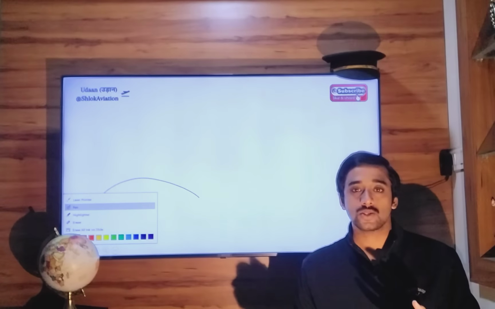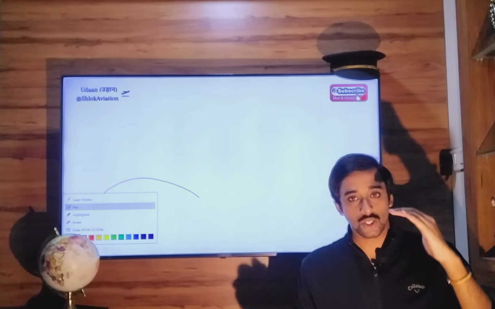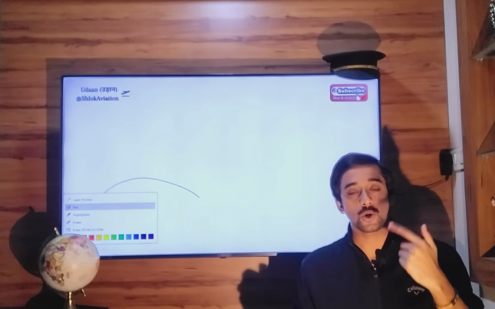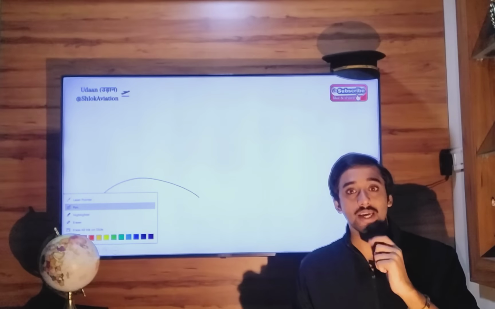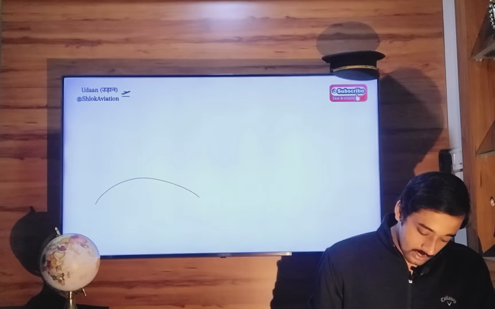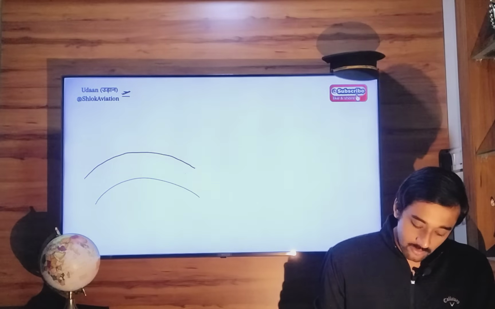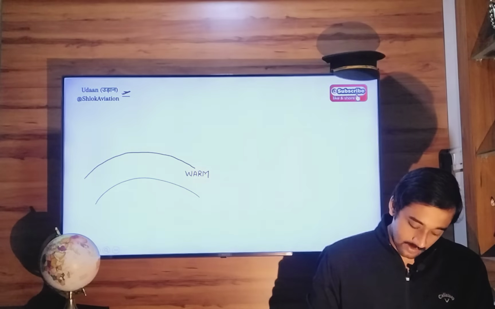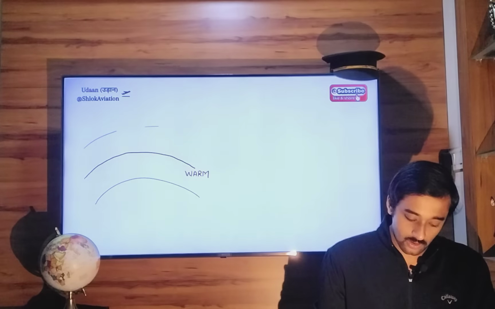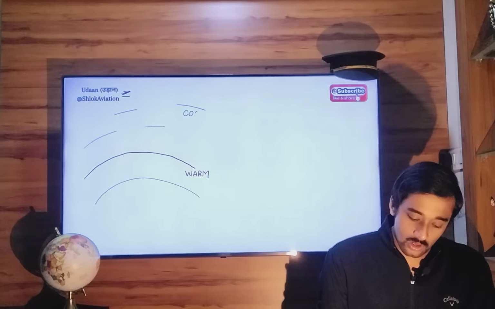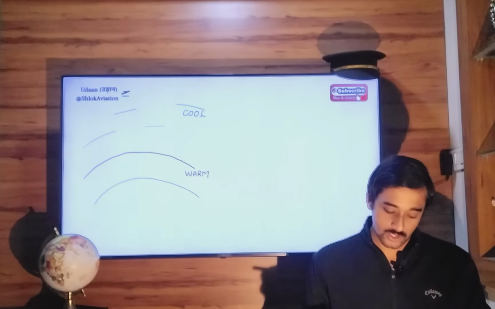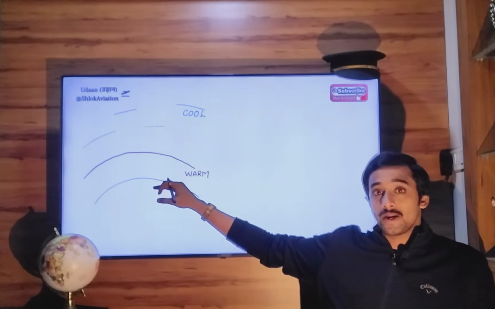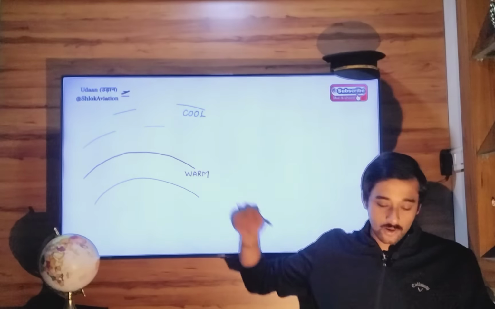Normally, in ISA conditions, we expect atmospheric temperature to decrease as you climb to higher altitudes. Inversion is the opposite of that. So let's say there will be warm temperature first, and after some time you will encounter cold temperatures. Then you will have normal cool temperatures as you go to higher altitudes. This phenomenon is called an inversion layer, where you encounter warmer temperatures as you go to higher and higher altitudes.